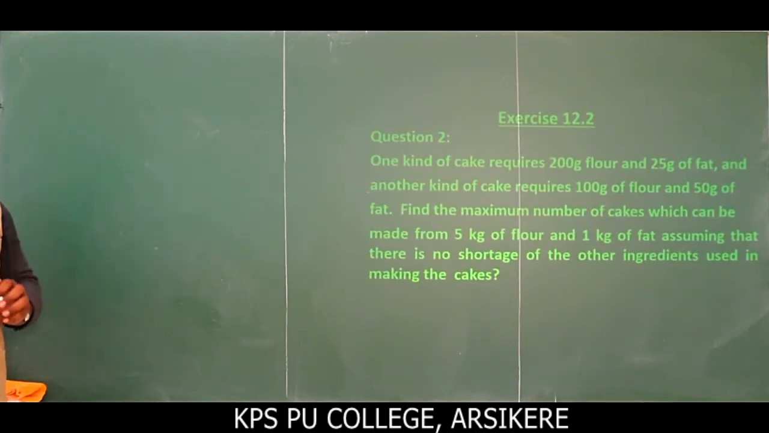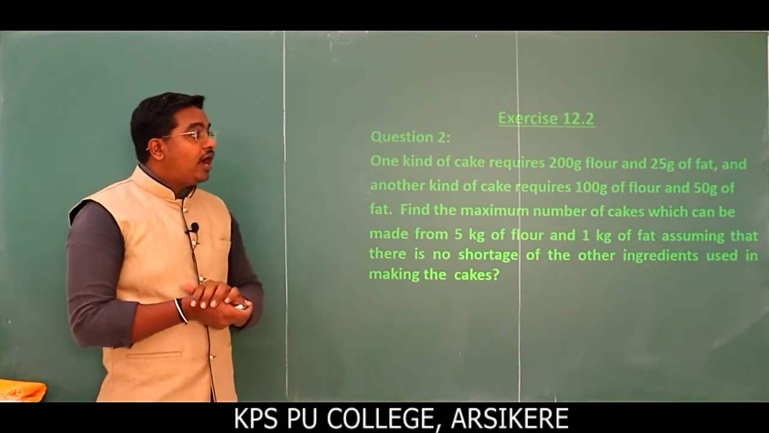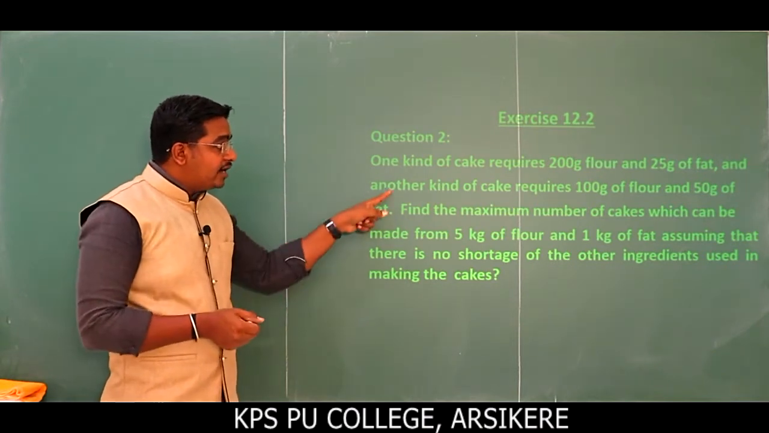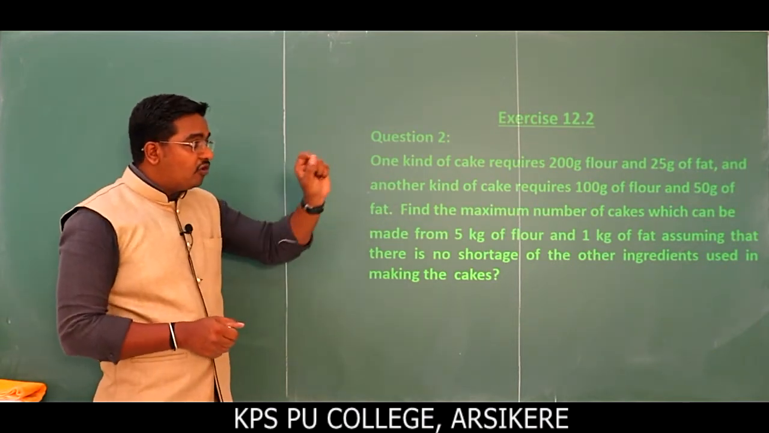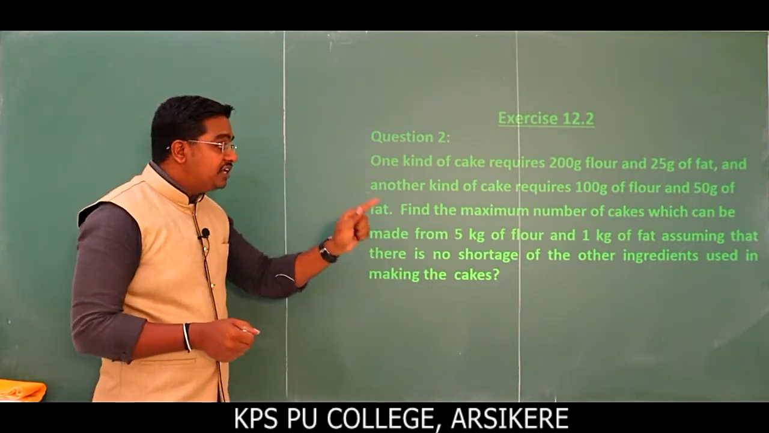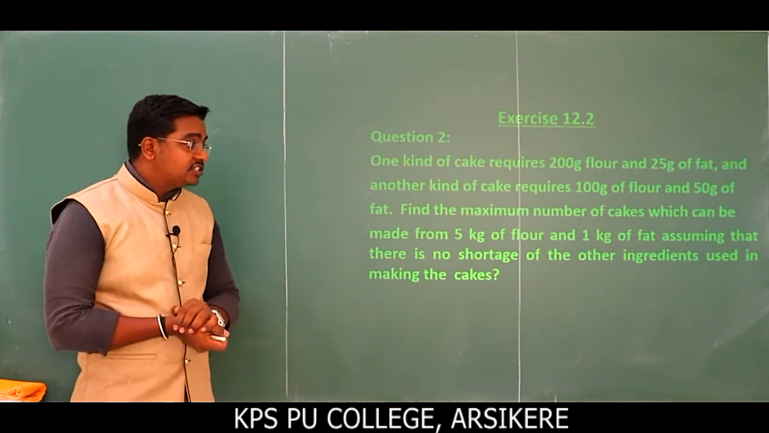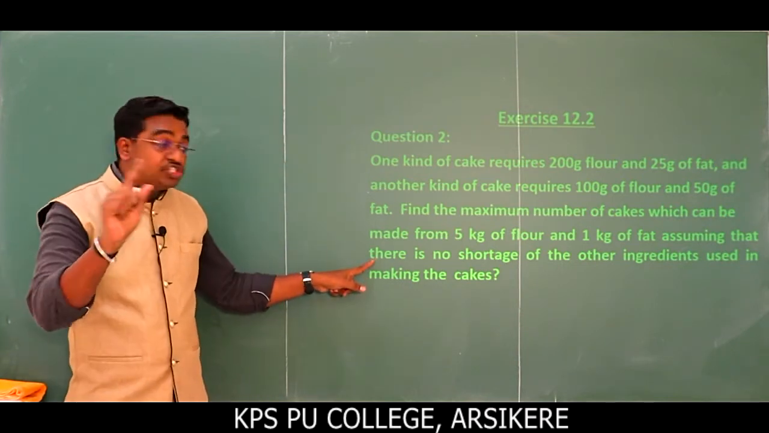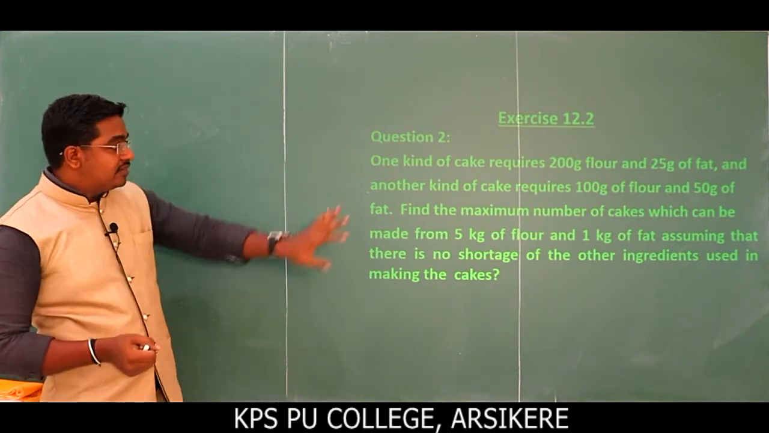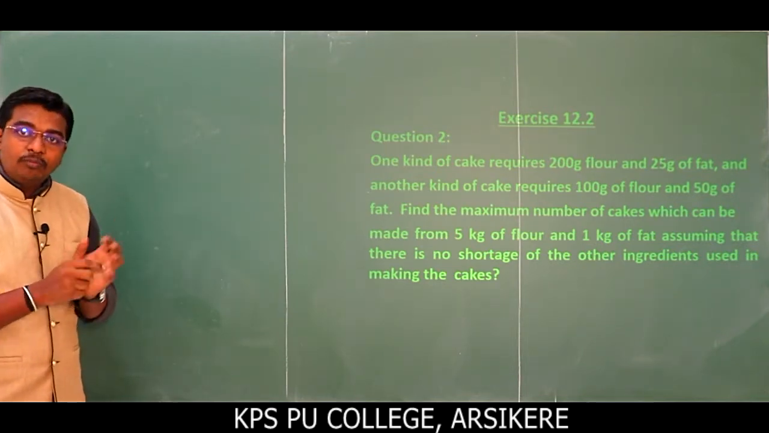Okay. Question number 2. One kind of cake requires 200 gram of flour and 25 gram of fat, and another kind of cake requires 100 gram of flour and 50 gram of fat. Find the maximum number of cakes which can be made from 5 kg of flour and 1 kg of fat, assuming that there is no shortage of other ingredients used in making the cakes. Okay, this is just like a food production problem. So how to convert this problem to mathematical form?